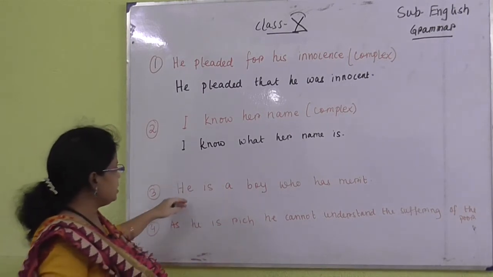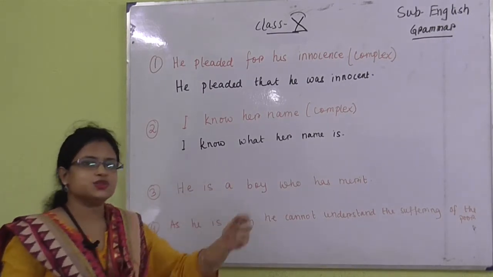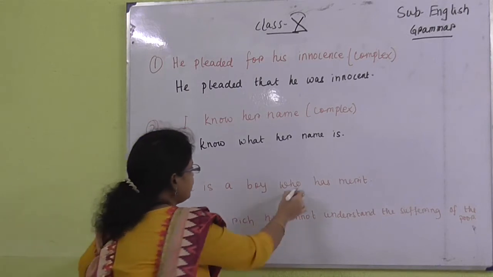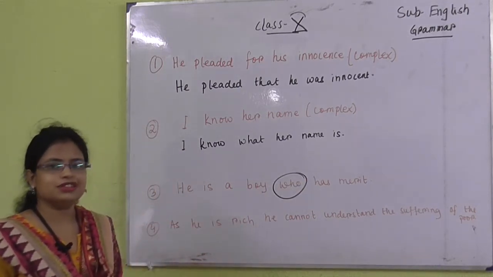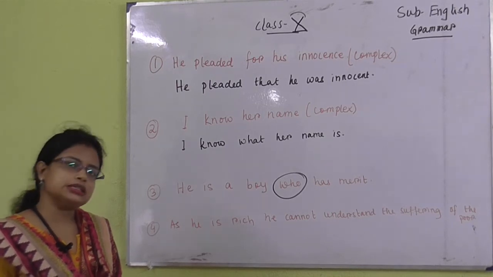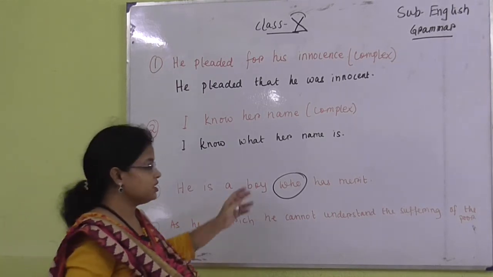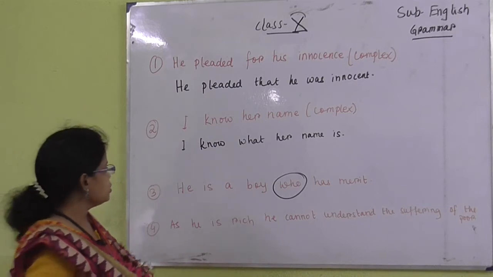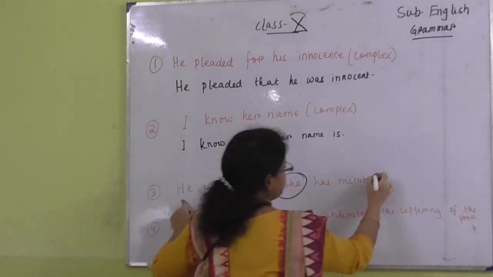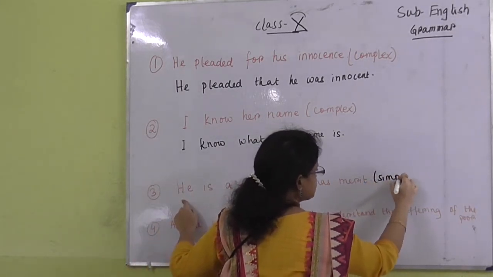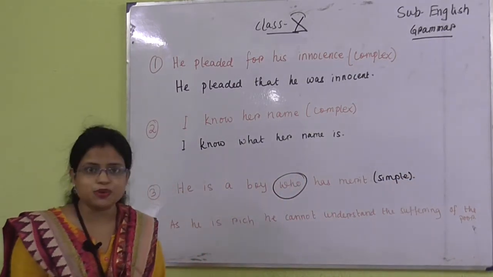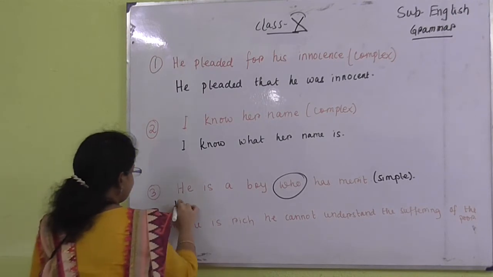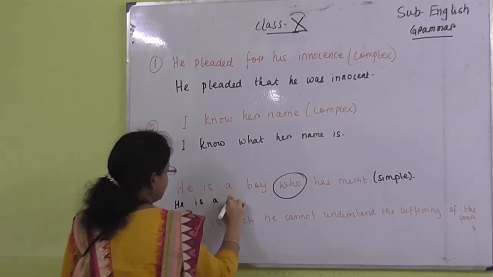Next comes, he is a boy who has married. See, who is there, so you can understand it is not written in the simple sentence. It is written in the complex sentence. So if I tell you to write it in the simple sentence, then what will you write? He is a meritorious boy.